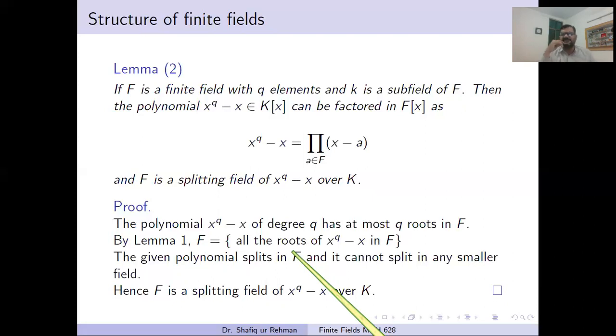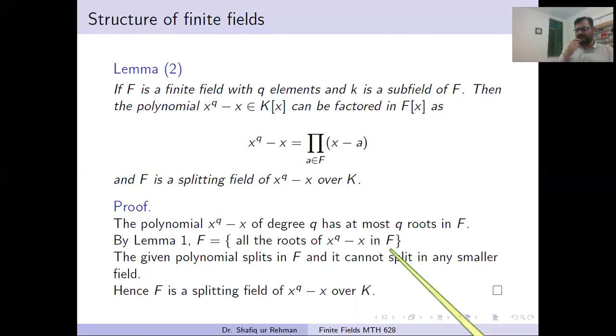A splitting field is just the set of all roots of that special polynomial. You see in the proof that the splitting field F is all the roots of this polynomial in F. So this is another approach towards the finite field. Finite fields are just the roots of this special polynomial taken over any smaller field.